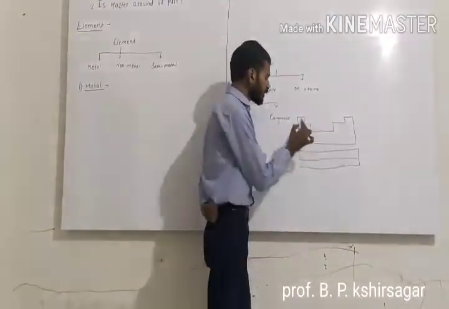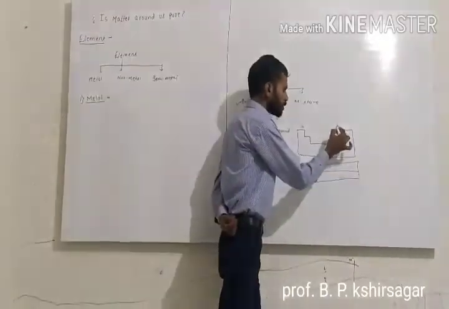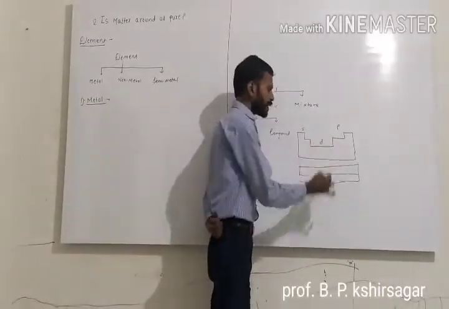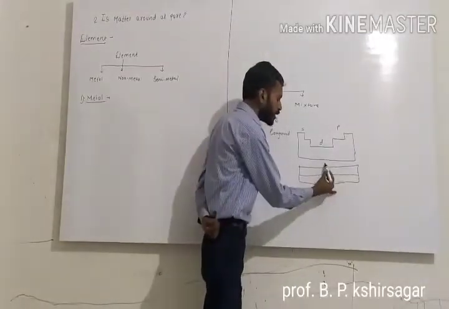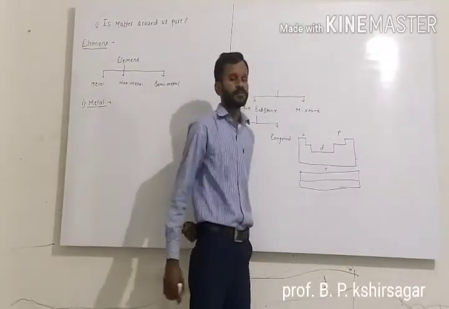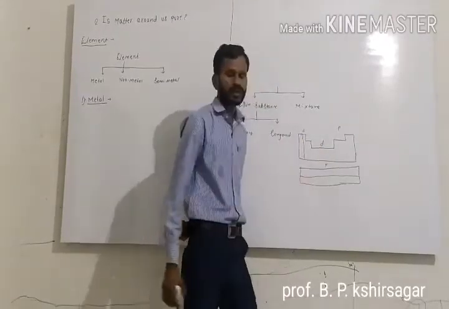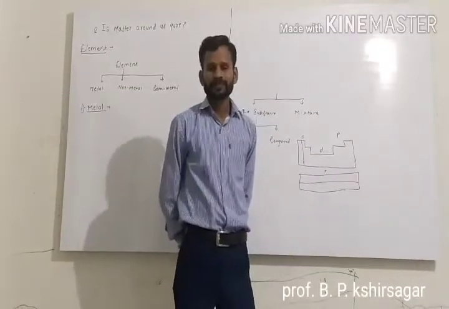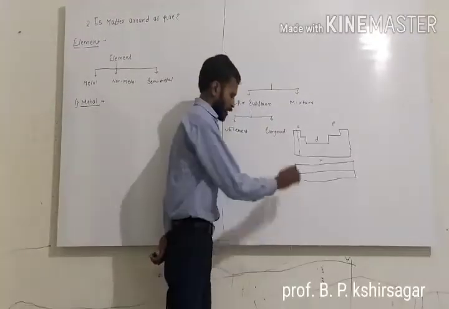In this table, this is the S block element, this is the P block element, the middle of the periodic table is the D block element, and the bottom is the F block element. In the modern periodic table, 18 groups and 7 periods are present.